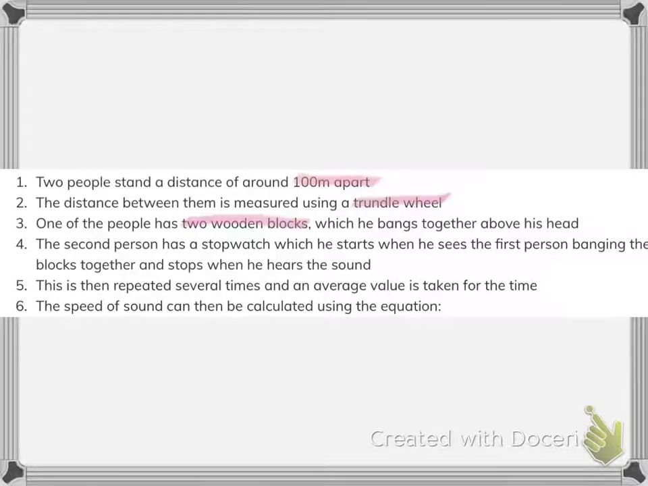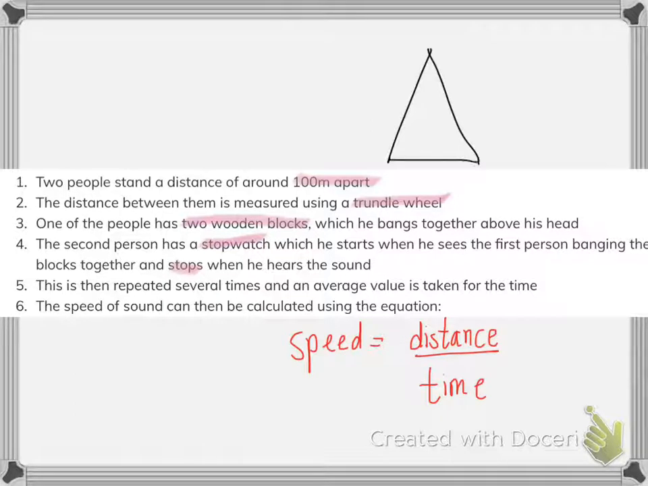The second person should have a stopwatch, and when he first sees the person banging, he should start the stopwatch, and when he hears the sound of the banging, he should stop the stopwatch. This should be repeated several times, and then an average value will be taken for that time. And then the speed of sound will be calculated using the equation speed is equal to distance divided by time. So a simple triangle to remember this formula is d, s, and t. So distance is speed times time, time is distance divided by speed, and speed is distance divided by time.